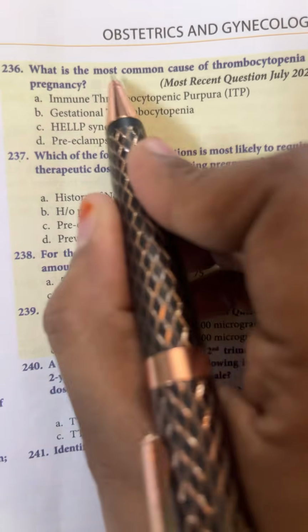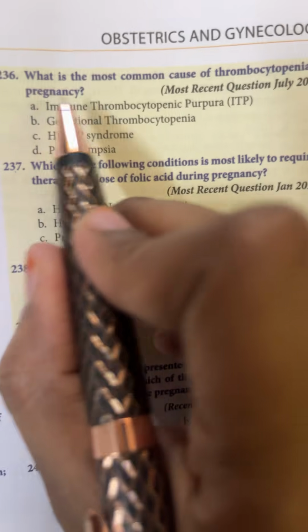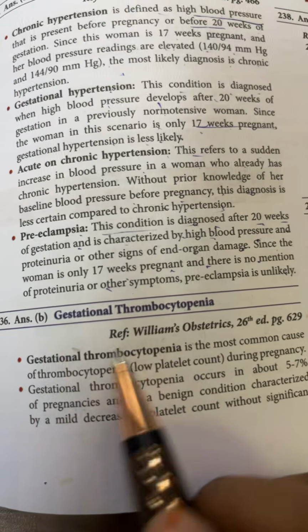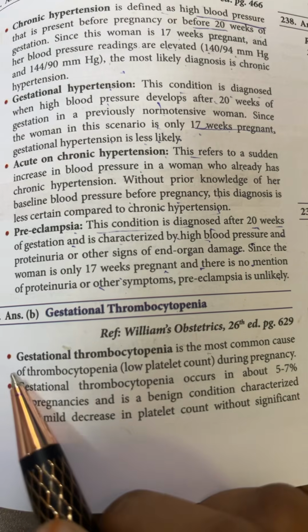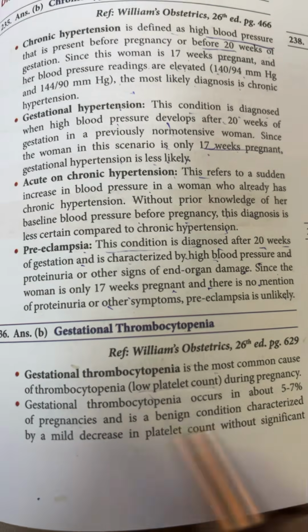Next question is, what is the most common cause of thrombocytopenia in pregnancy? So this is the question. So the answer is gestational thrombocytopenia. Gestational thrombocytopenia is the most common cause of thrombocytopenia, low platelet count during pregnancy.